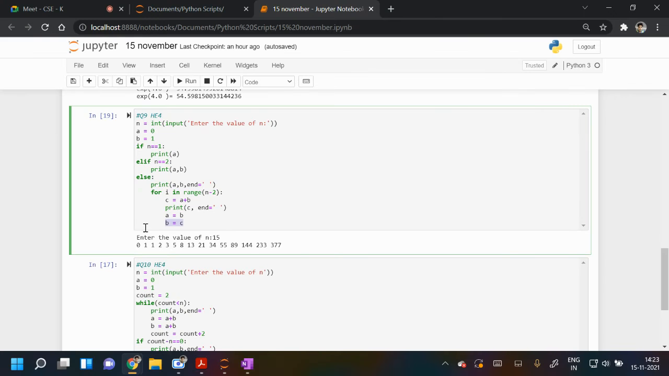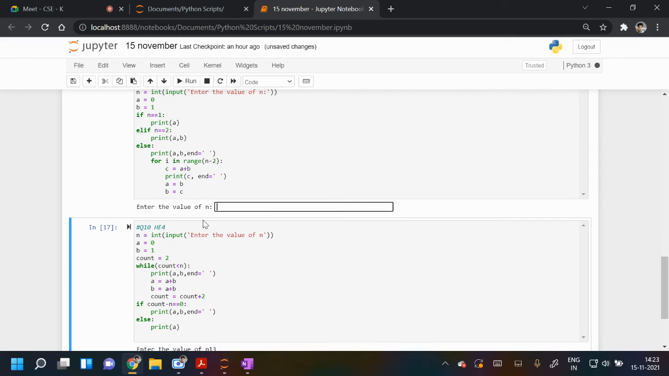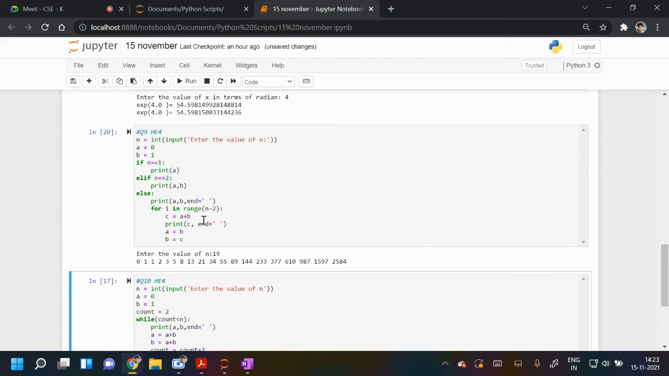Okay, so you check it. If I run it, suppose I want 19 terms, it will print 19 terms. Okay, so like this you can do.